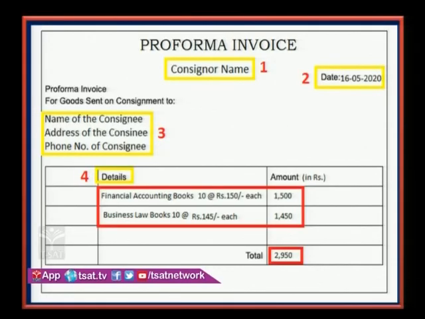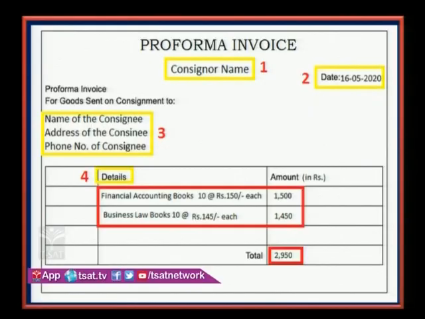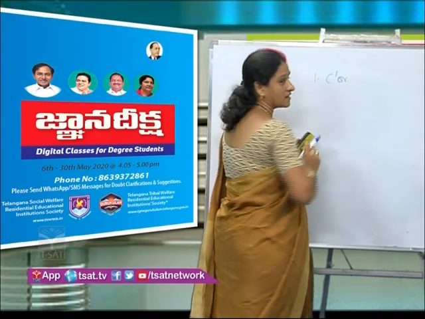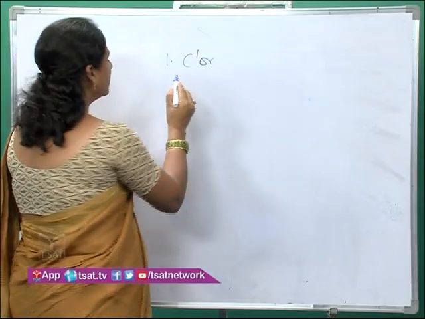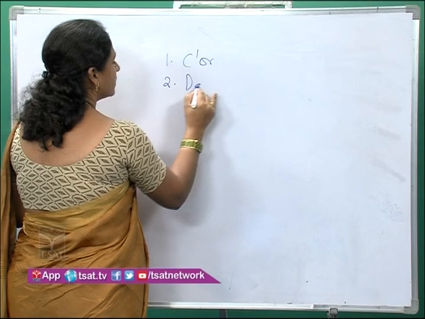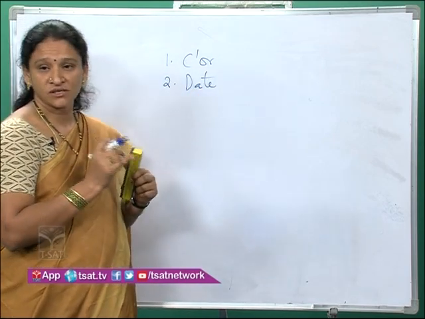So let us understand the next term, pro forma invoice. In the pro forma invoice, there are four things that are very important to be incorporated. What are the four things? First one is the name of the consignor. Consignor name is important. Who is sending the goods is important, and date is also important. What date the consignment is being sent is also important.